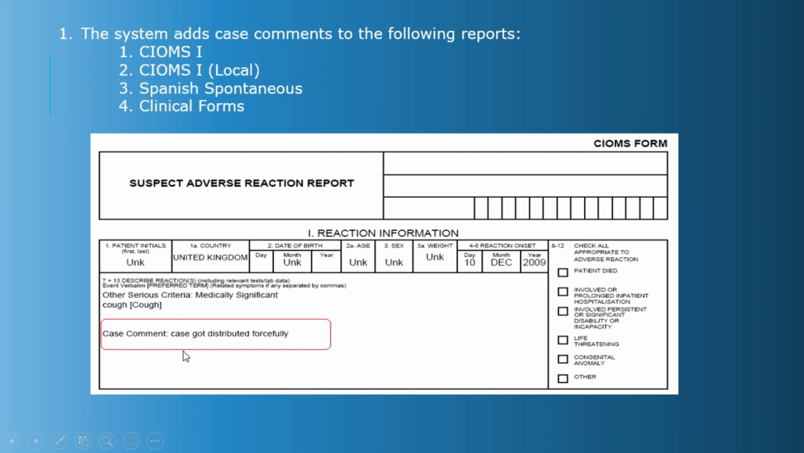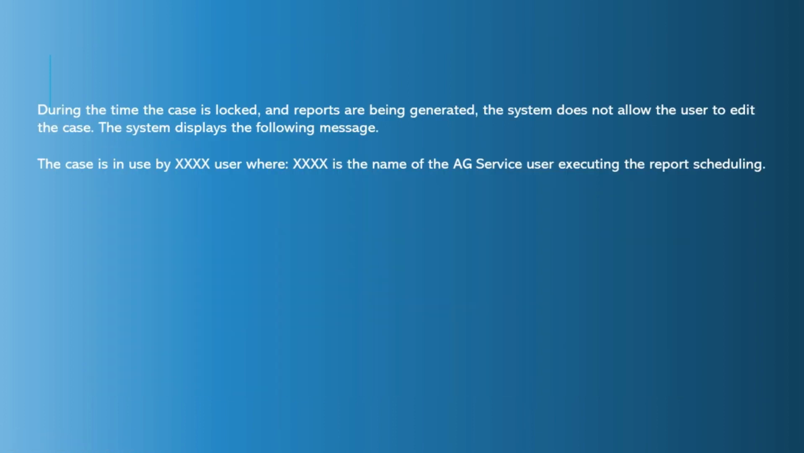Also, the system will add a case comment to the following reports. It is going to enter the same comment which we have predefined under SIAMS 1, SIAMS 1 local, Spanish spontaneous and clinical forms report. Now, during the time the case is logged and the reports are being generated, the system does not allow the user to edit the case. The system displays the following message: the case is in use by so and so user, where user is the name of the AG service user executing the report schedule.